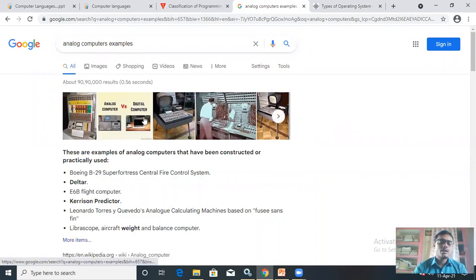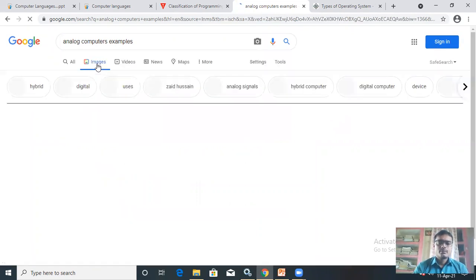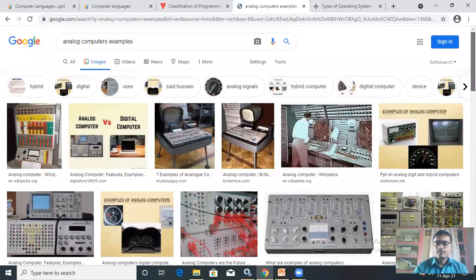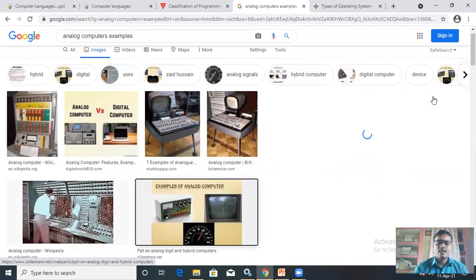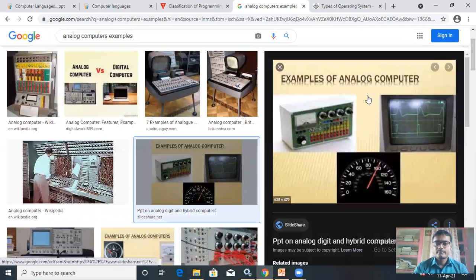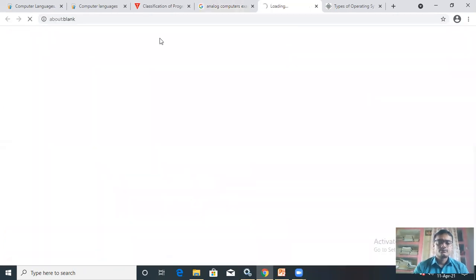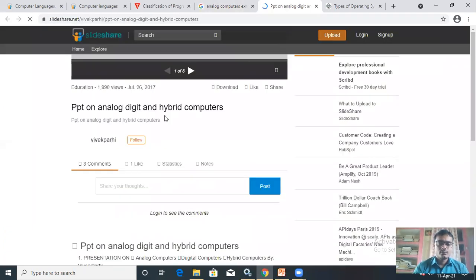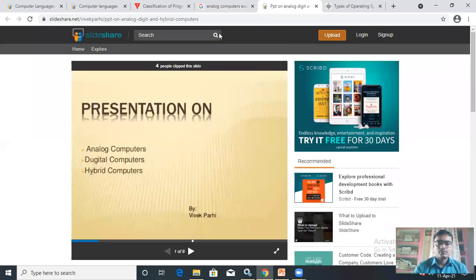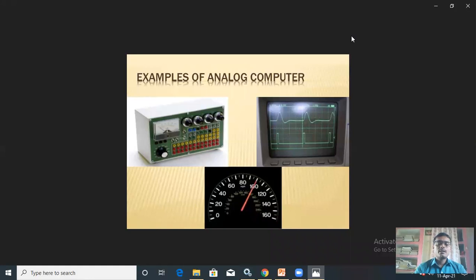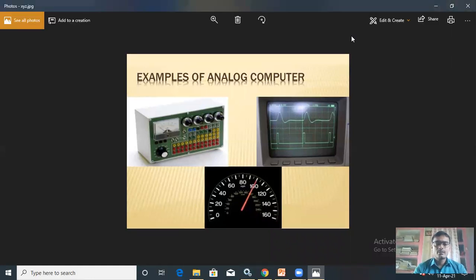There are many more analog computers which are used to measure voltage. The ECG machine is also a type of analog computer, as is the speedometer of your bike, and many more. You can see these are the examples of analog computers.